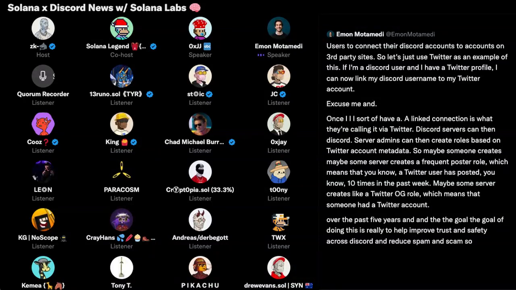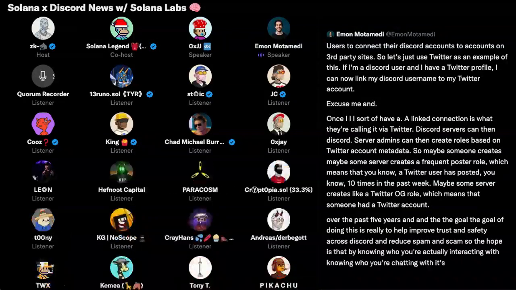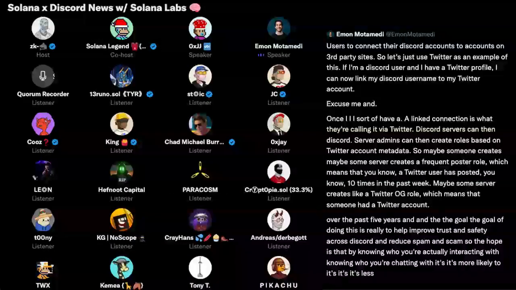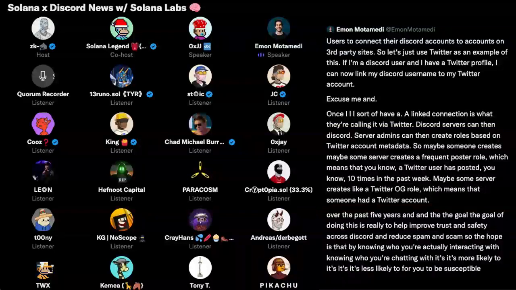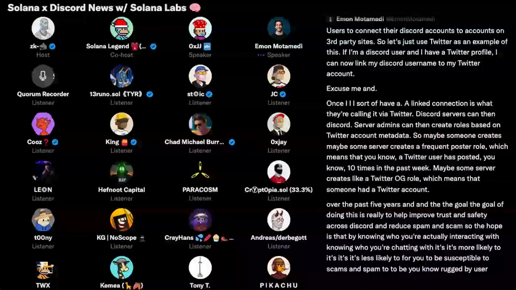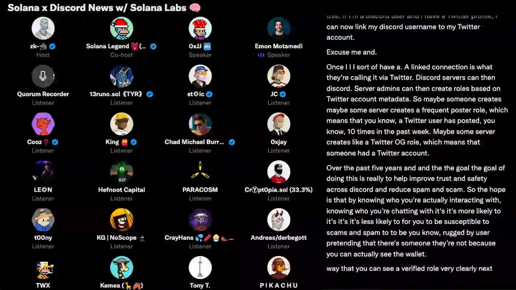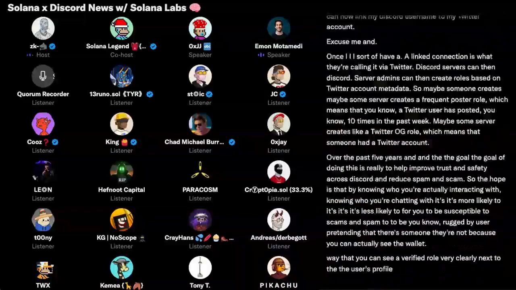And the goal of doing this is really to help improve trust and safety across Discord and reduce spam and scams. So the hope is that by knowing who you're actually interacting with, who you're chatting with, you're less likely to be susceptible to scams and spam, to be rugged by a user pretending that they're someone they're not, because you can actually see the wallet data. You can see a verified role very clearly next to the user's profile.